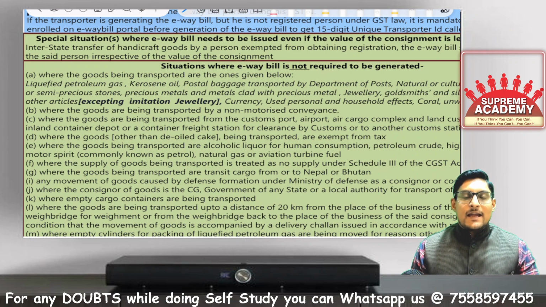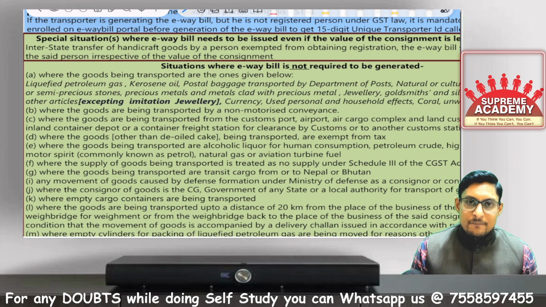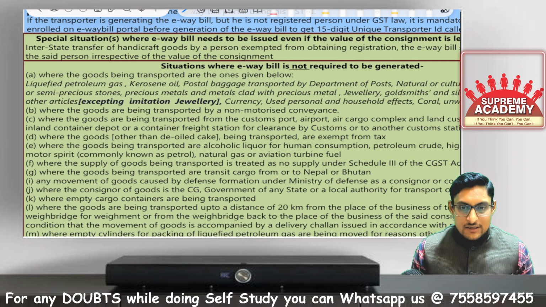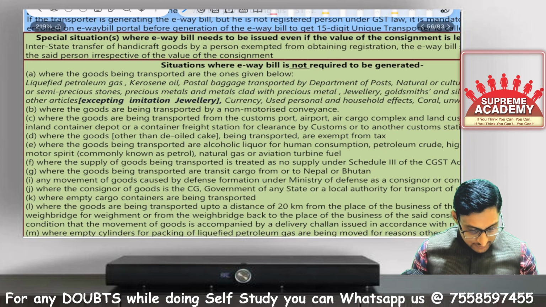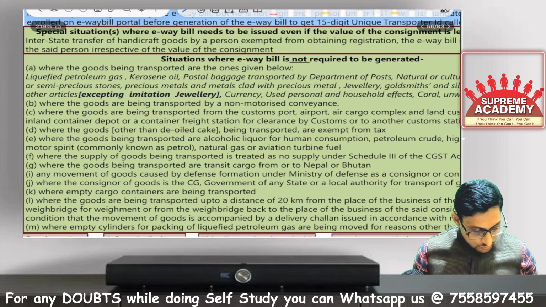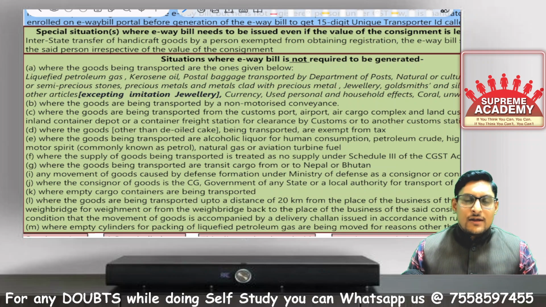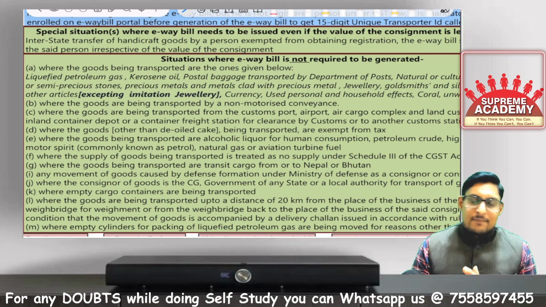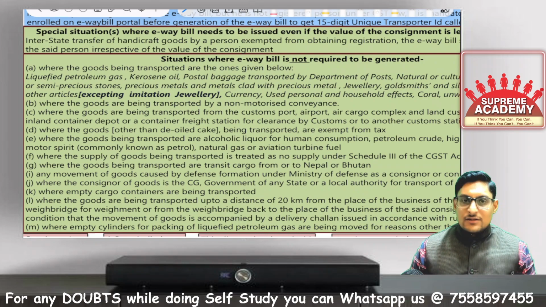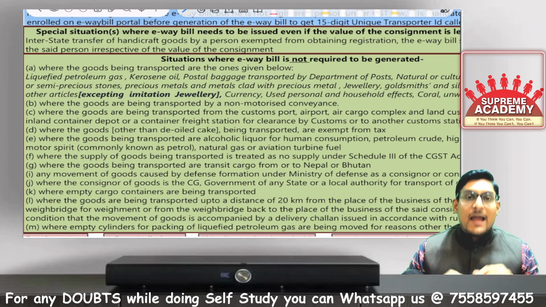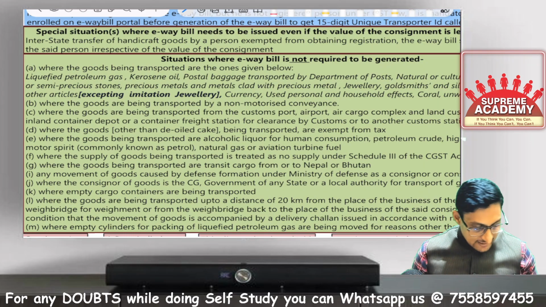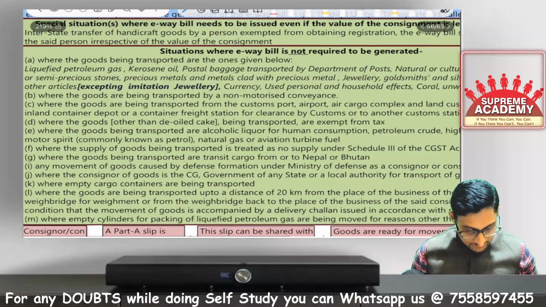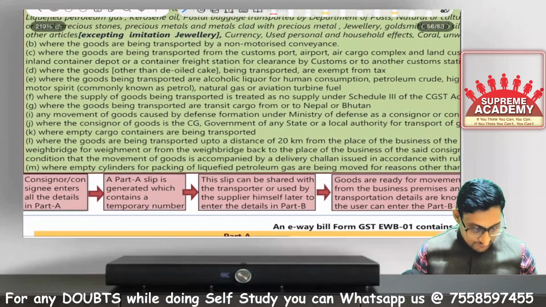Or other cases, like when empty containers are coming, there is no requirement of generating an e-way bill. Yes, in that case also, e-way bill is not required to be generated. Empty cargoes, empty consignments, things like these. Or when it is a Schedule 3 supply. Sir, Schedule 3 supply, what is it? It is excluded, not covered in the definition of supply. It is not a supply. In that case, there is no requirement of e-way bill. So these are some of the examples I have given you.